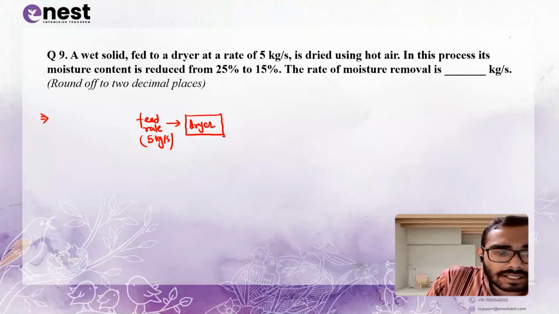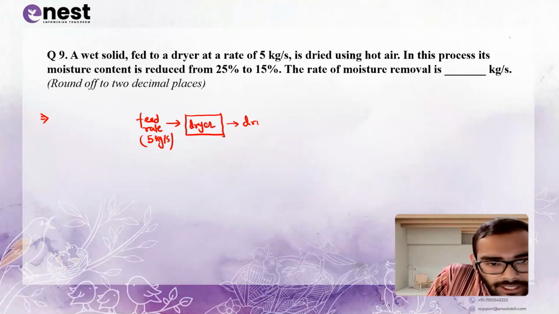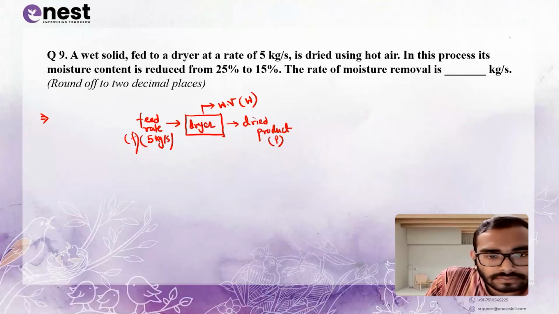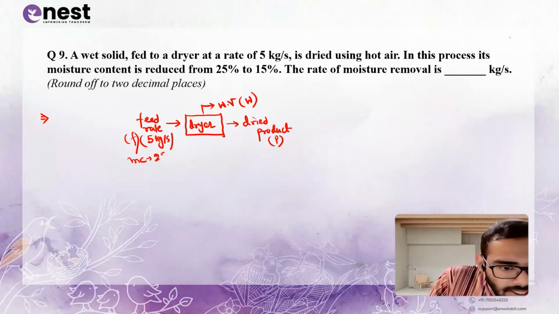As you are drying the feed, you'll get a dried product, that is P, this is F, and during the drying operation the moisture will be removed. It means water vapor is removed, W. The drying operation can be done using hot air. In this process its moisture content is reduced from, so feed moisture content is 25%.